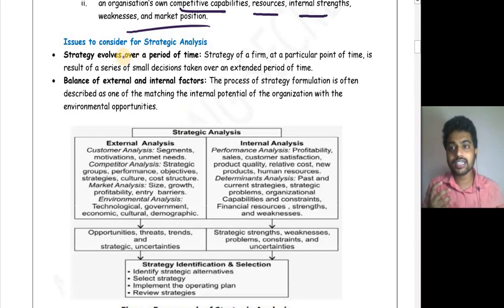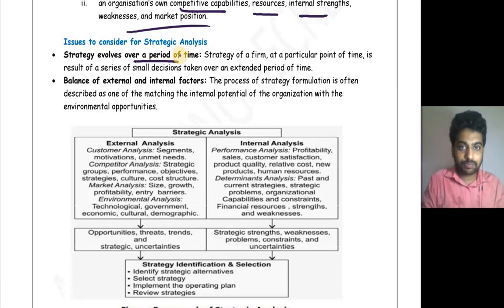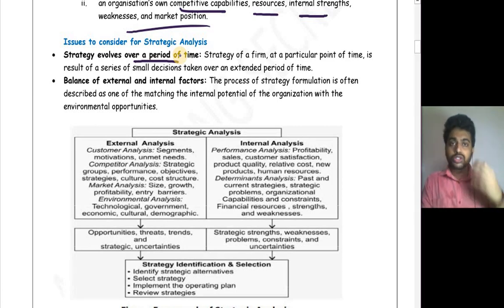First one is that strategy evolves over a period of time. Your strategy, what you formulate, is not the result of one day or two days of thinking. It will be the result of many days of activity. You will do something day to day, and after a long time, after practicing the same thing, it will become your strategy. So strategy evolves over a period of time.